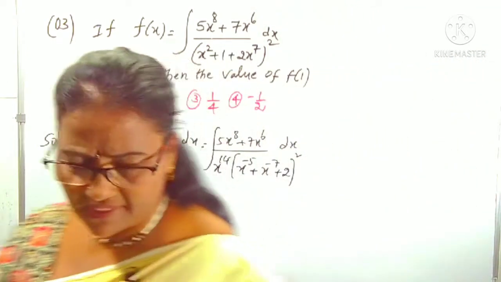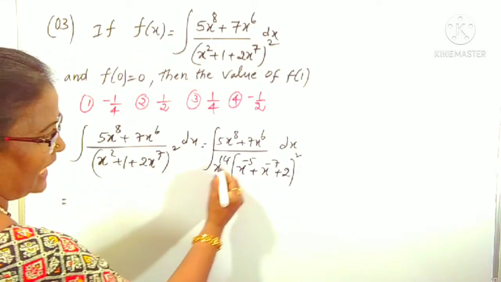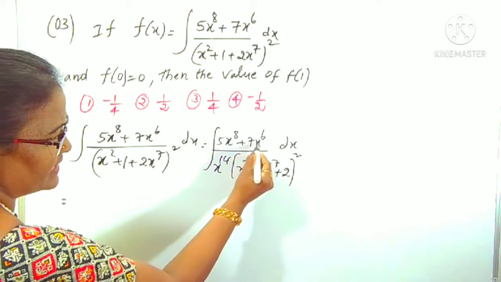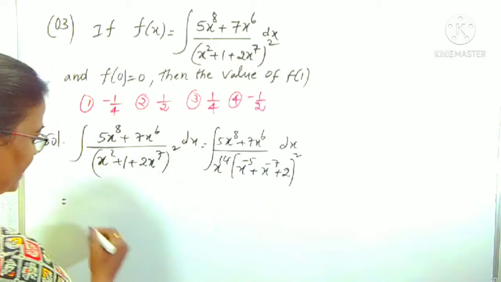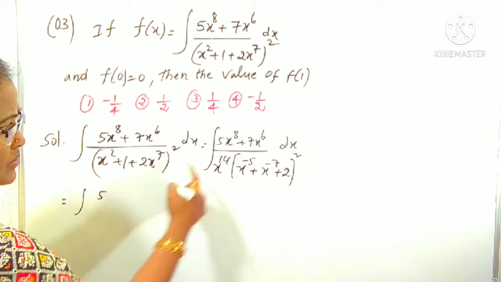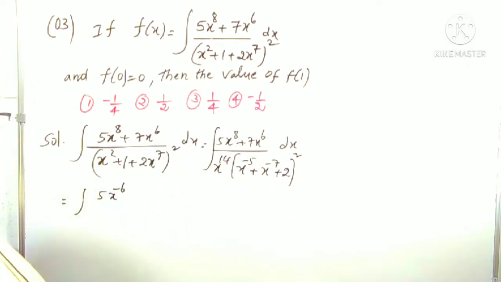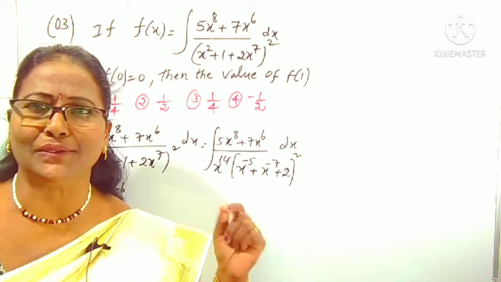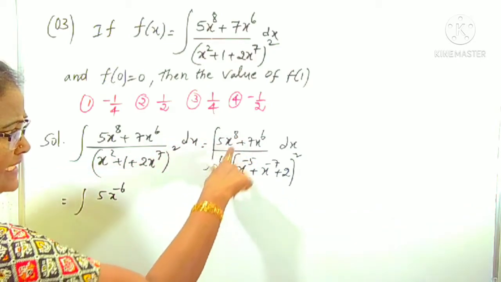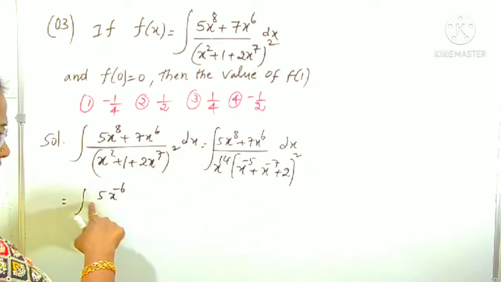Now, why am I writing like this? Why do we have to do it like this? You can understand now. After taking the LCM, the numerator 5x power 8 plus 7x power 6 is divided by x power 14. What happened? 5 into x power 8 by x power 14 means what? 8 minus 14 is minus 6, or not? You know, a power m by a power n is a power m minus n. According to that formula, m means 8, n means 14, 8 minus 14 is minus 6. That is 5 into x power minus 6.